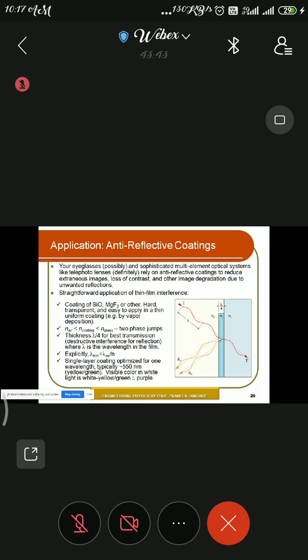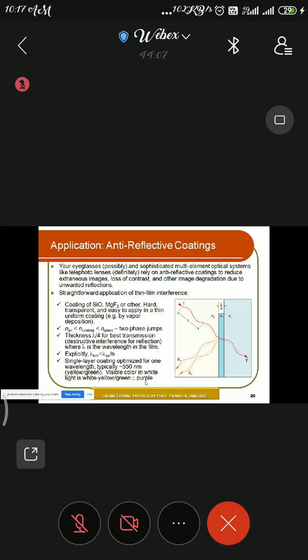The thickness is lambda by 4 for maximum transmission, a distance enough for minimum reflection. Here lambda is the wavelength in the film, so lambda film equals lambda air by n. A single layer coating is optimized for one wavelength, typically nearby 550 nanometer, yellow-green. So the visible color in white light is yellow.